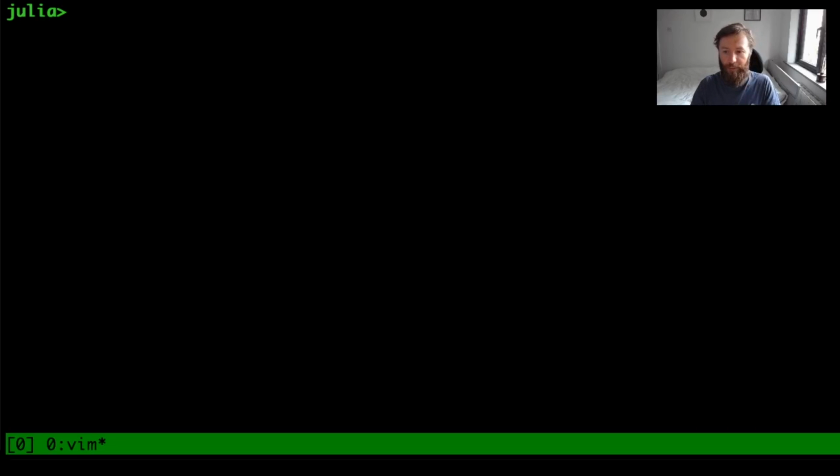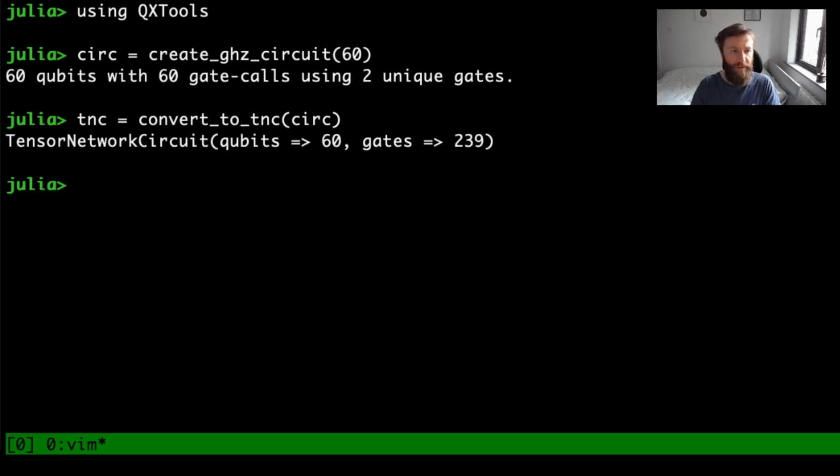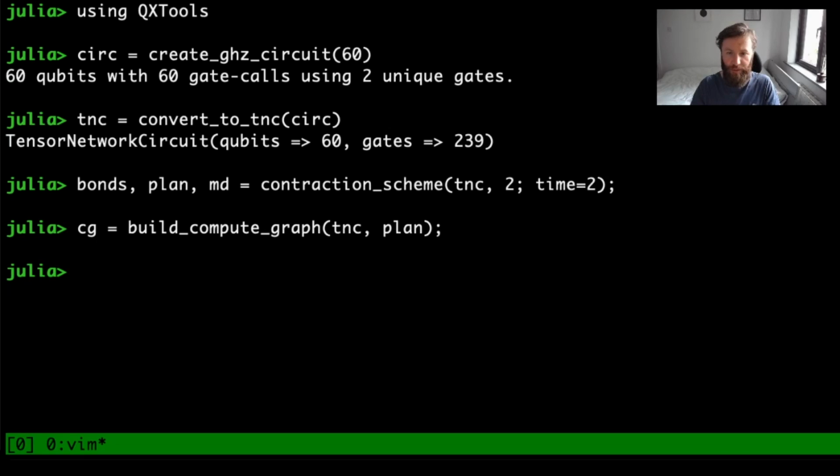Okay, we start the demo by importing QX tools. We can create a circuit for a 60 qubit GHZ circuit and convert this to a tensor network circuit object. We can run the FlowCutter algorithm for 2 seconds to get a contraction plan. From the contraction plan and the tensor network circuit, we build a compute graph.